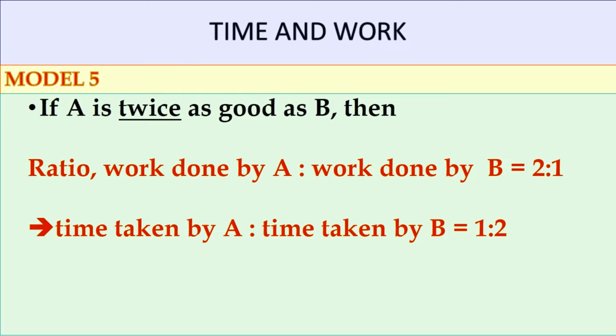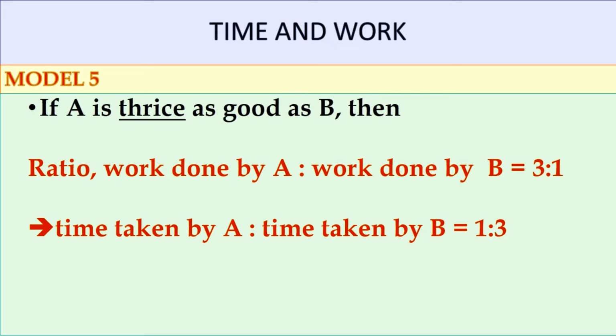That is, time taken by A is to time taken by B is 1:2. If A is thrice as good as B, then the ratio of work done by A to work done by B is 3:1. Time taken by A is to time taken by B is 1:3.